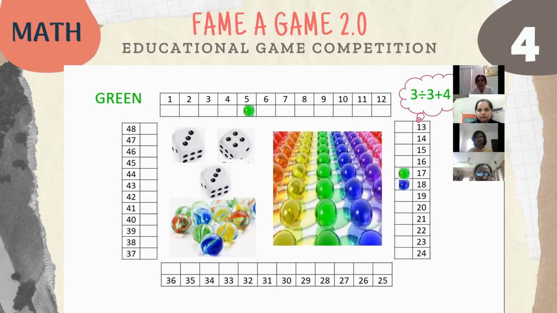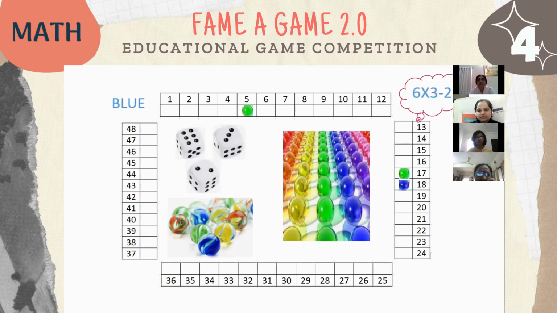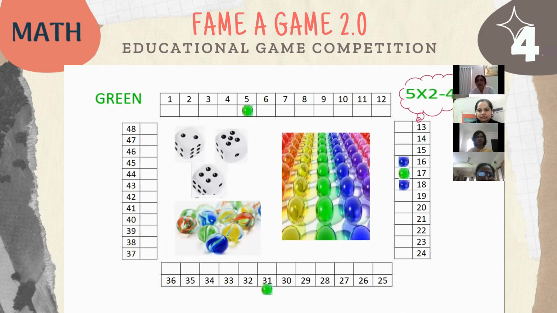Now the main catch comes when it is blue's turn. Blue has got the numbers 6, 3 and 2. Using the BODMAS rules, he has come up with the number 16 and places a marble on 16. Now, green will also be playing the next turn and he has placed a marble on 6. Now, there is a bonus point over here.